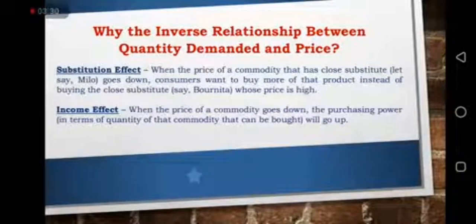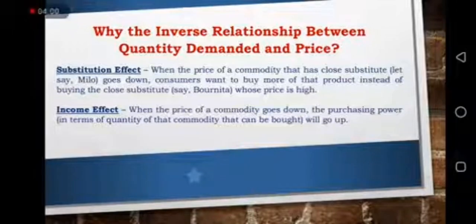When you're talking about substitution effect, it's a situation whereby that particular product has a close substitute. That is, another commodity can serve the same purpose as the one you are willing to buy. Now, let's say a particular product you are willing to buy, when its price goes up, and there is another commodity that will serve the same purpose, and its own price goes down, what do you want to do?